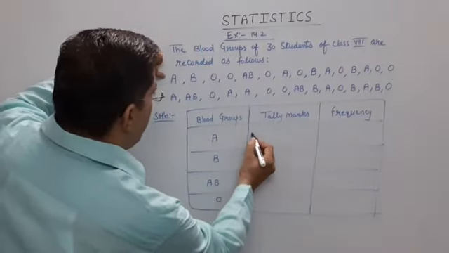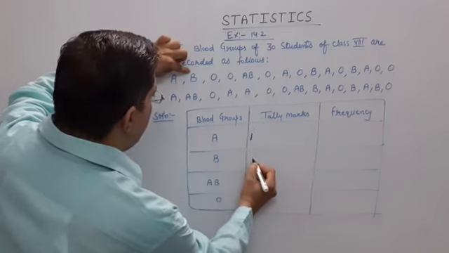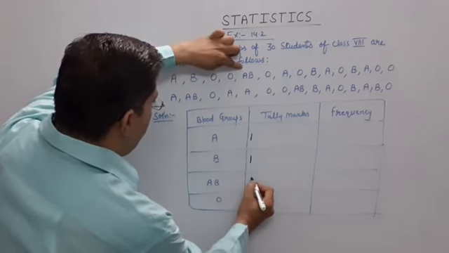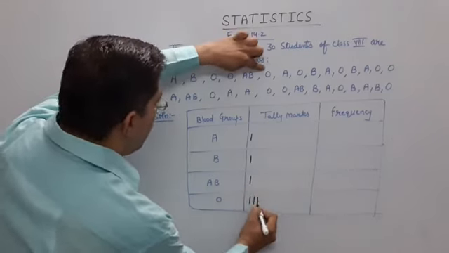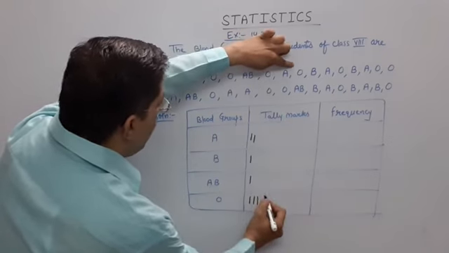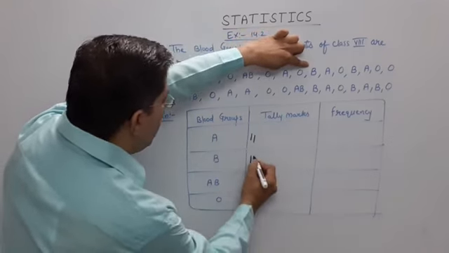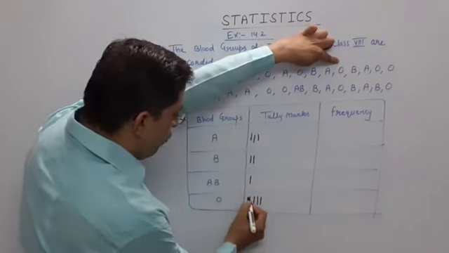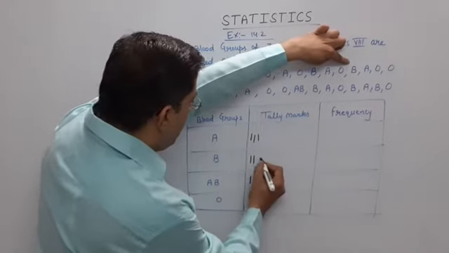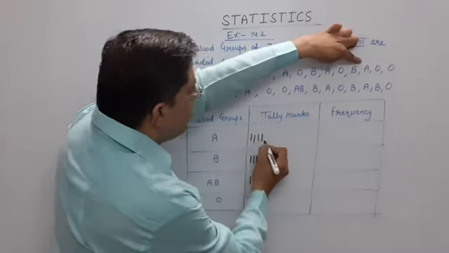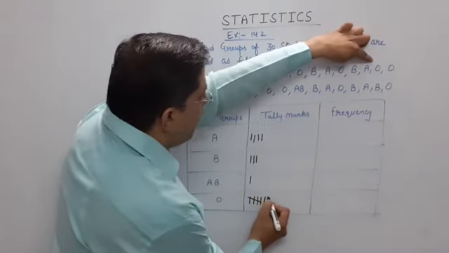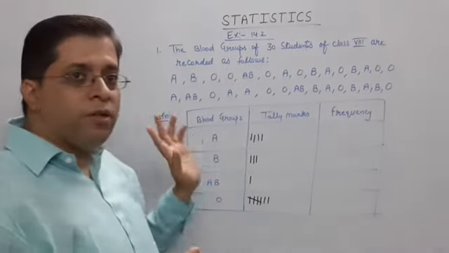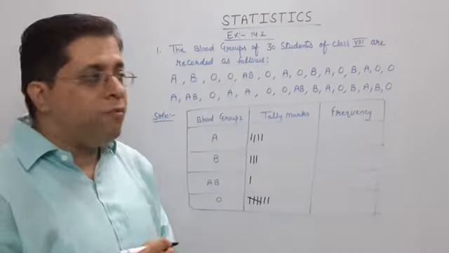A, make it A. B, B. O, O again. AB, O, A, O, B, A, O, then 4 and 1, 5. B, A, O, and again O. Like this, first line is over. Put your hand on the data and mark it by tally marks.